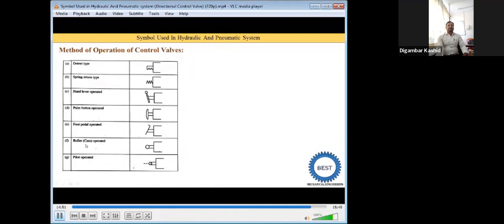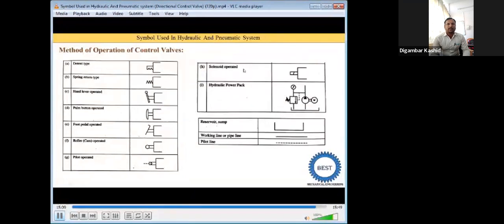Next one is the roller cam operated, so it is operated by using the cam mechanism. And next one is the pilot operated, which means the oil is taken from the system and it is operated by using the oil. That's why here the dotted line is indicated, which means a dash line is drawn. Another type is solenoid operated, which means the directional control valve is operated by using a solenoid.